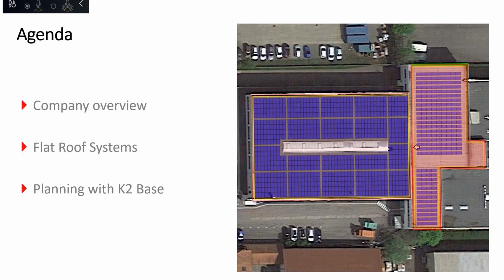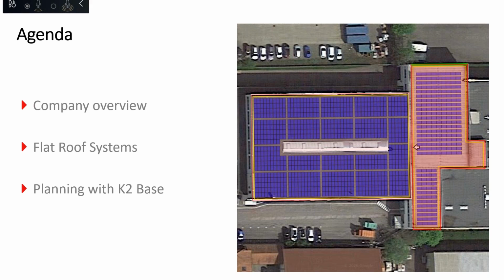Ladies and gentlemen, we will be dividing this webinar into basically three parts. First, I would like to tell you about the company K2 Systems, which is a German-based company, and then about flat roof systems in general.